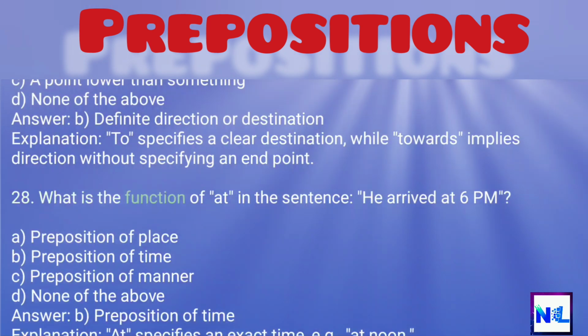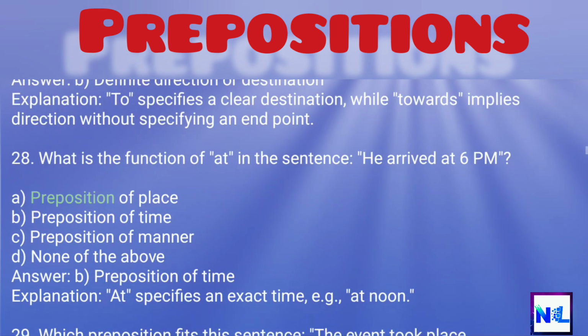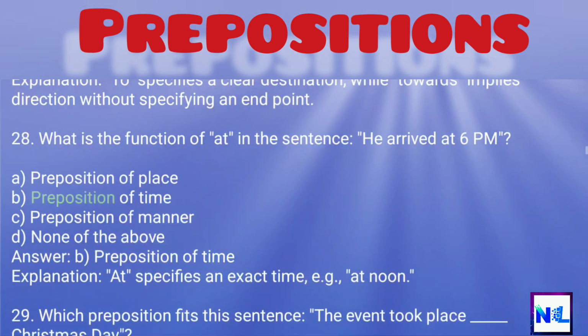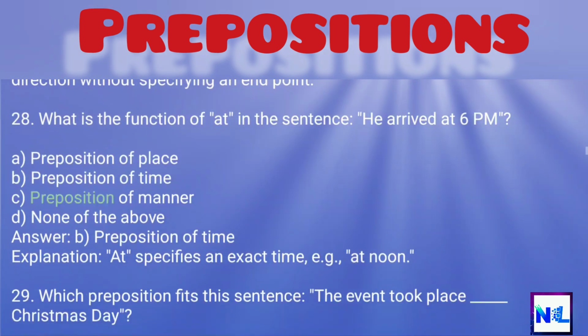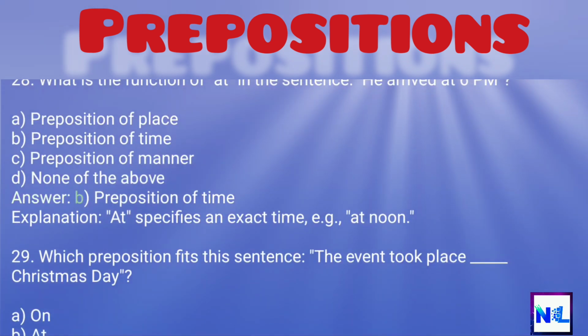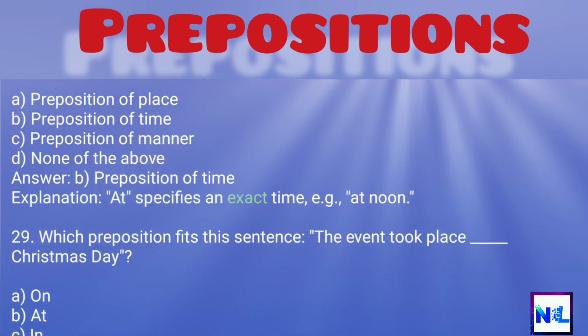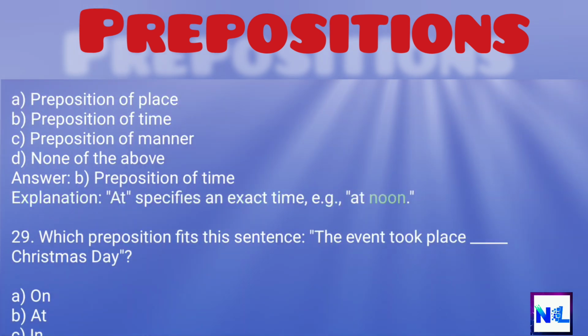28. What is the function of at in the sentence? He arrived at 6 p.m. A. Preposition of place, B. Preposition of time, C. Preposition of manner, D. None of the above. Answer: B. Preposition of time. Explanation: at specifies an exact time, e.g., at noon.